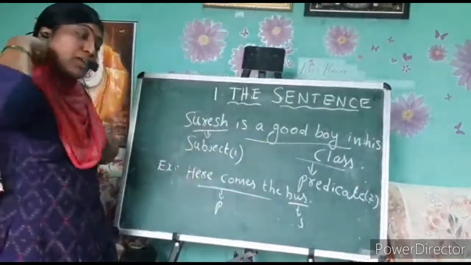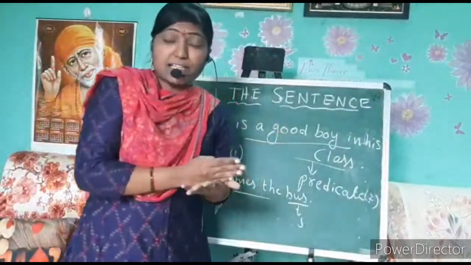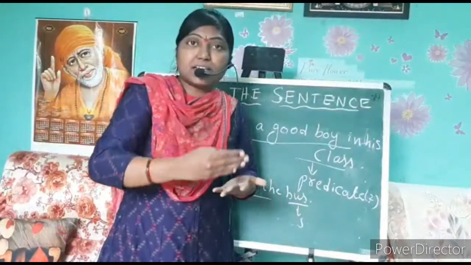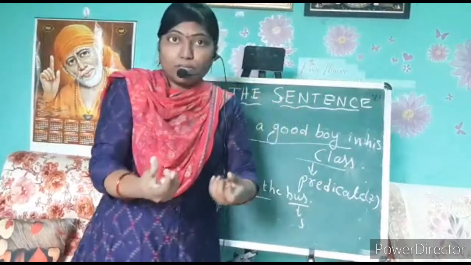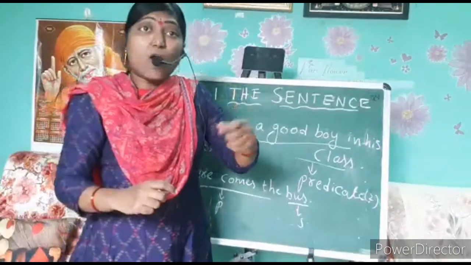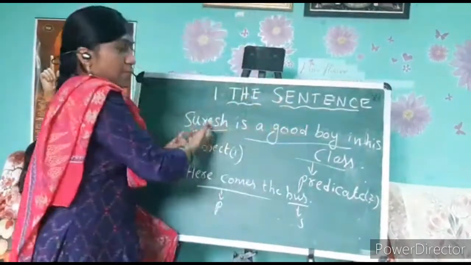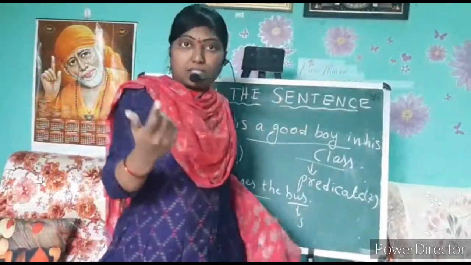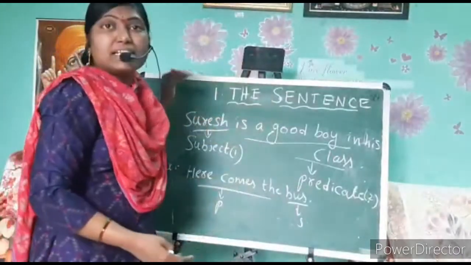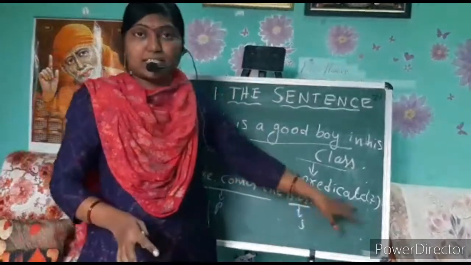I hope you understood. So the sentence contains mainly two parts: the subject and the predicate. The subject might be a person or a thing we are talking about. What is the predicate? The predicate says something about the subject. I hope you understood what the subject is and what the predicate is.